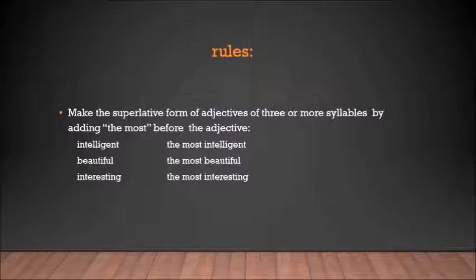For example, intelligent, the most intelligent. Beautiful, the most beautiful. Interesting, the most interesting.